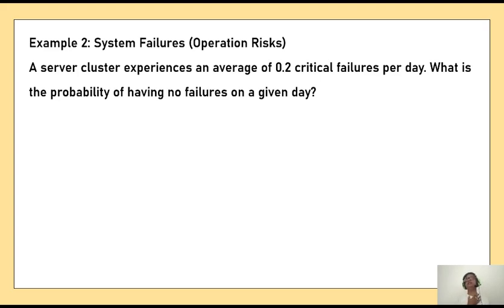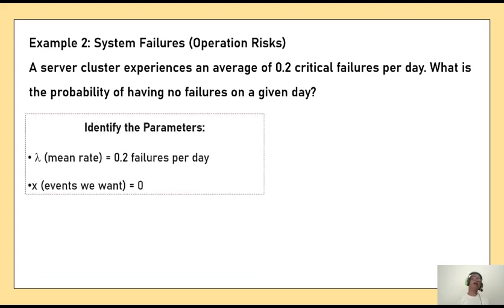That means if x is the random variable representing the number of failures, then no failures means x is taking the value 0. So let us first write down what we have. Firstly, the rate, that is lambda, is equal to 0.2. That means the number of failures per day is 0.2. And the event that we want to compute is x equal to 0, no failure.